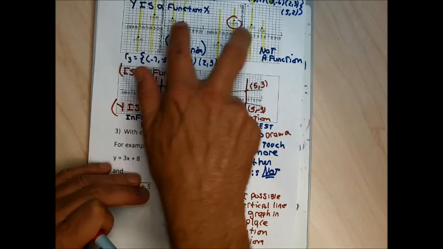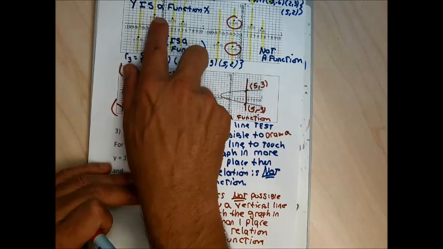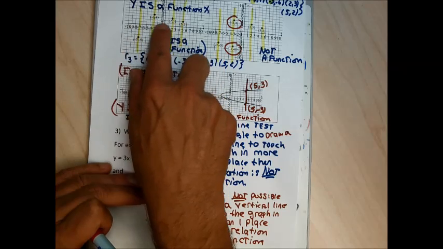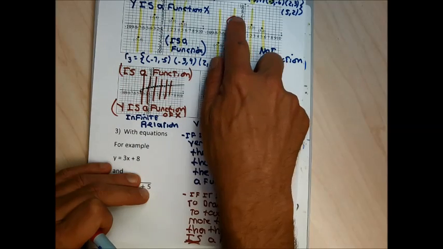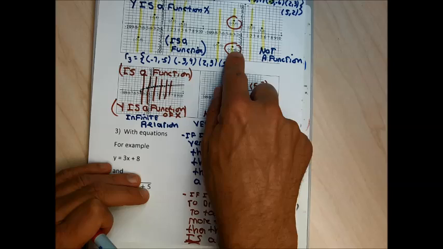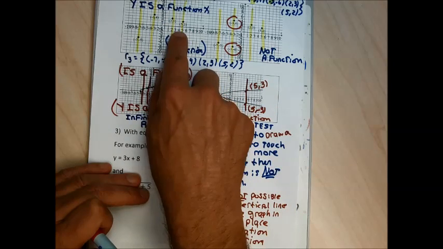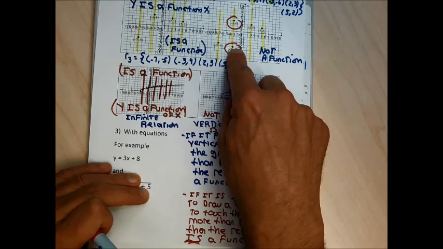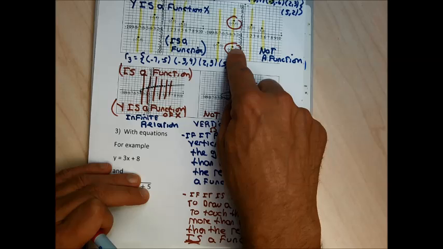If it's a finite relation, it's easier for me just to look at the points. If every point has a different x, it is a function. If there's points with the same x, it's not a function.